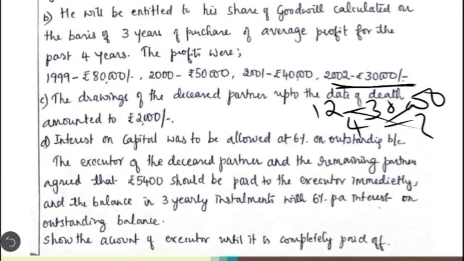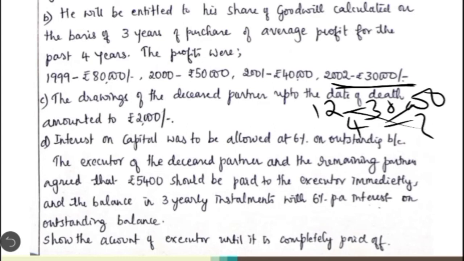Okay. Then coming to the second point, he will be entitled to his share of goodwill calculated on the basis of 3 years purchase of average profits of the past 4 years. So what is the formula we are going to use here? Value of goodwill is equal to average profit into number of years of purchase. Here number of years of purchase is nothing but how many times of the average profit should be taken as the value of goodwill of the total firm.